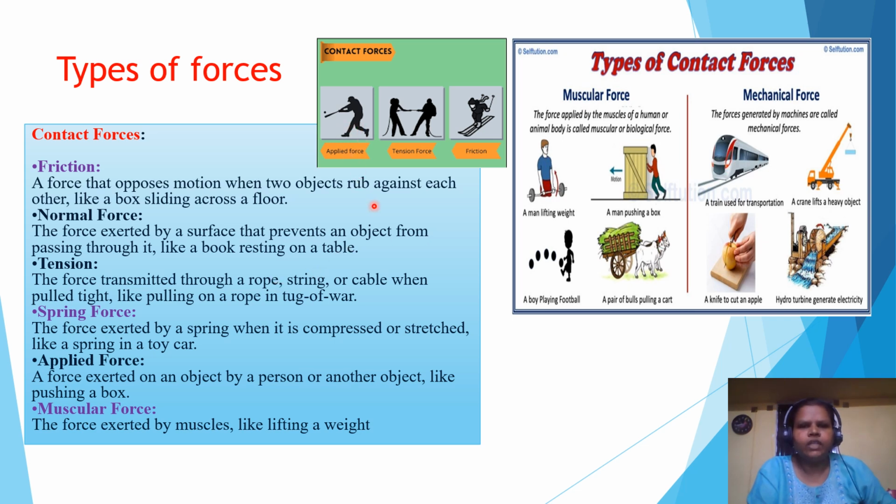And we have tension force also. Tension force is transmitted through a rope, string or cable when pulled tight, like pulling on a rope in a tug of war. That is a tension force. Friction force opposes motion when two objects rub against each other, like a box sliding across a floor. Skating is the best example for the frictional force. So these are the contact forces.